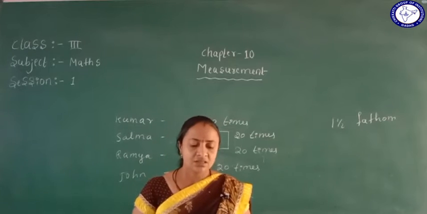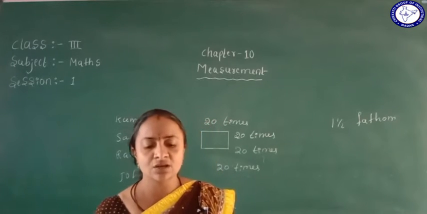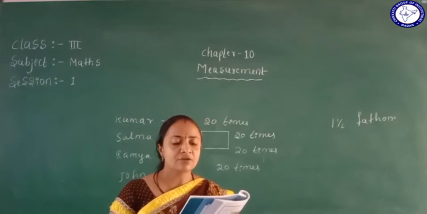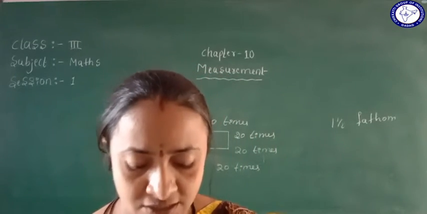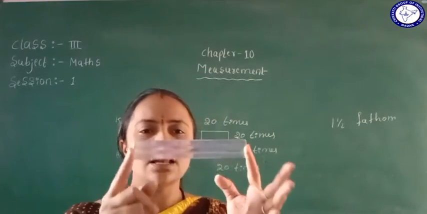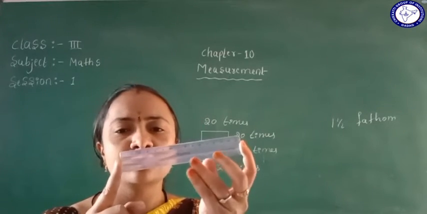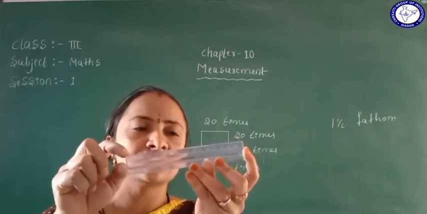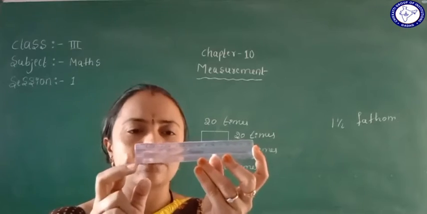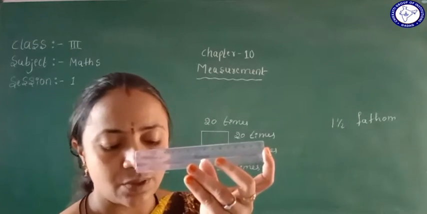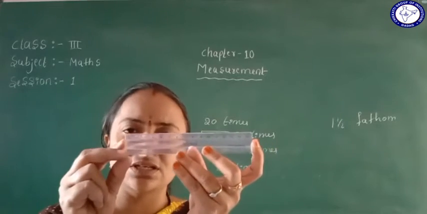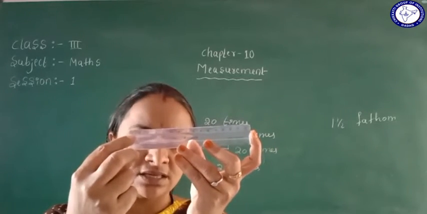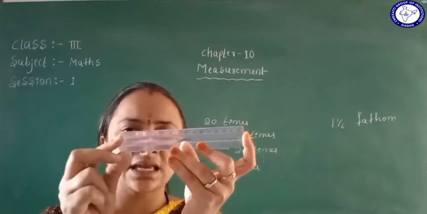See here, observe the scale. We can observe this scale. So this is the scale, from here 0 to 15 is there. The first number in this scale is 0.